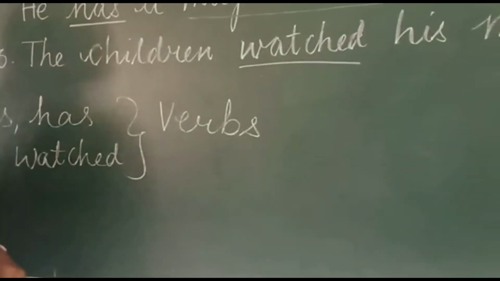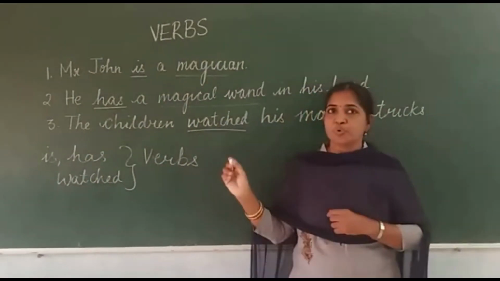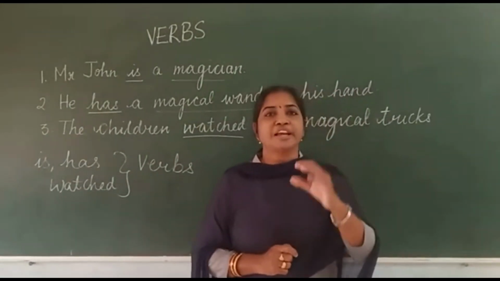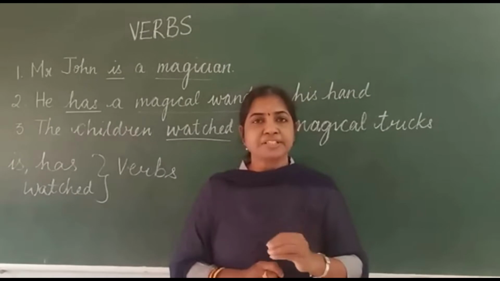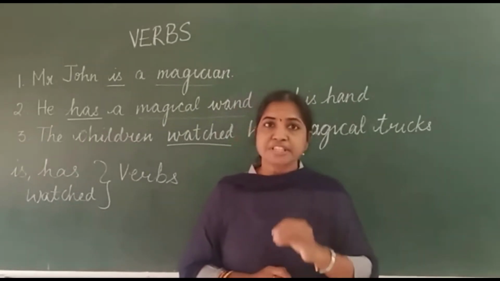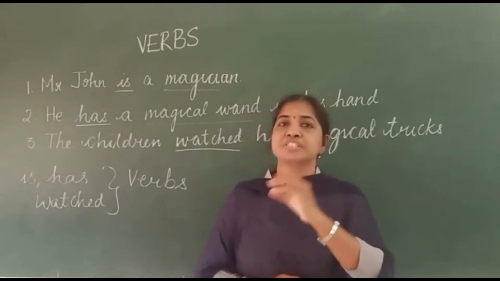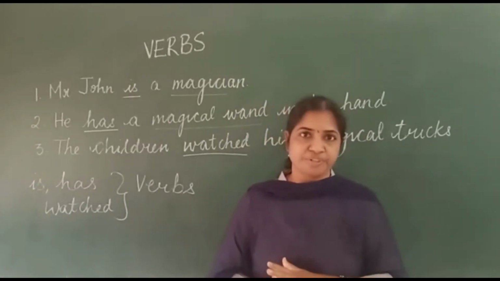Now, shall we derive the definition of the verbs from the words we got? So, the definition of a verb is words that denote state or condition of someone or something, possession and action.